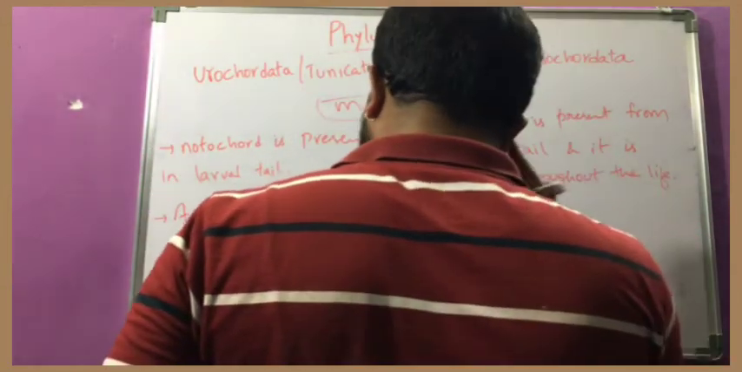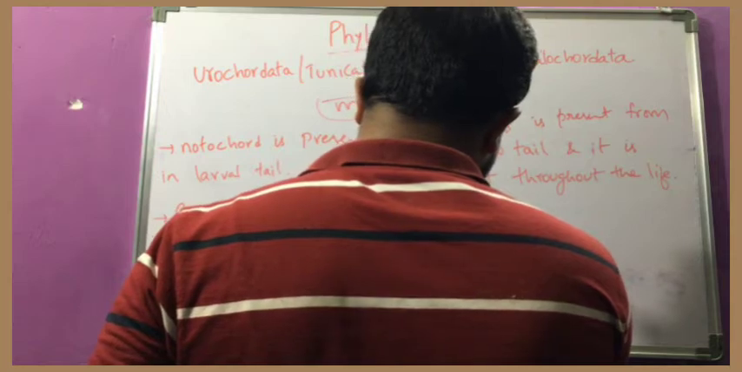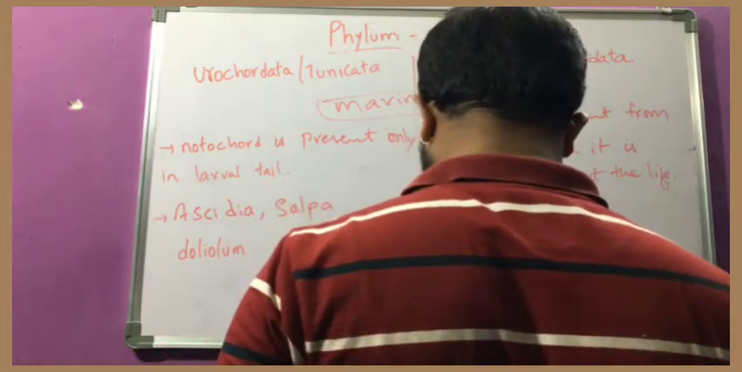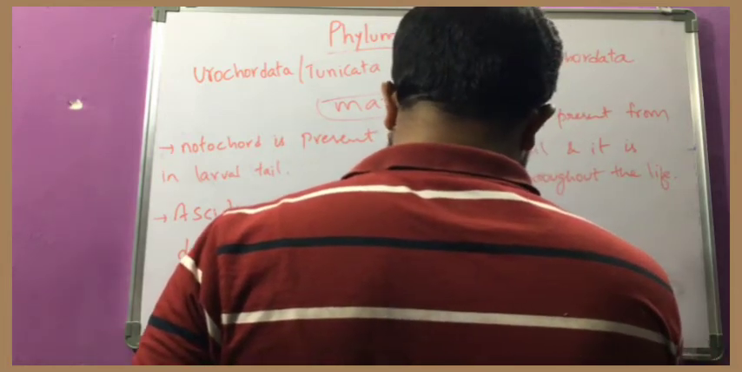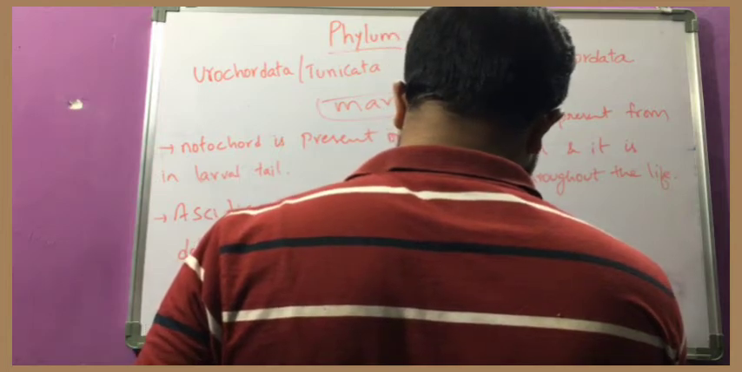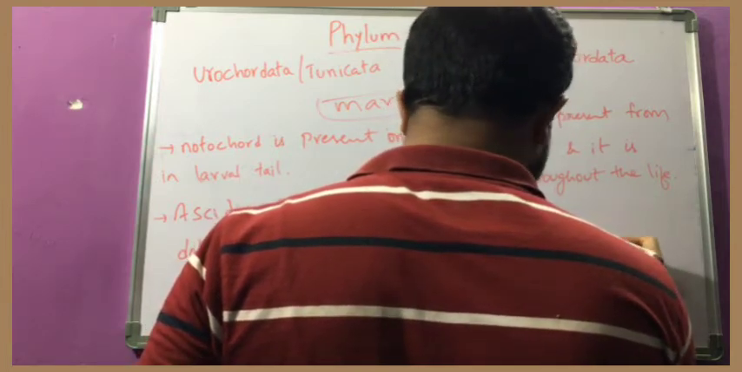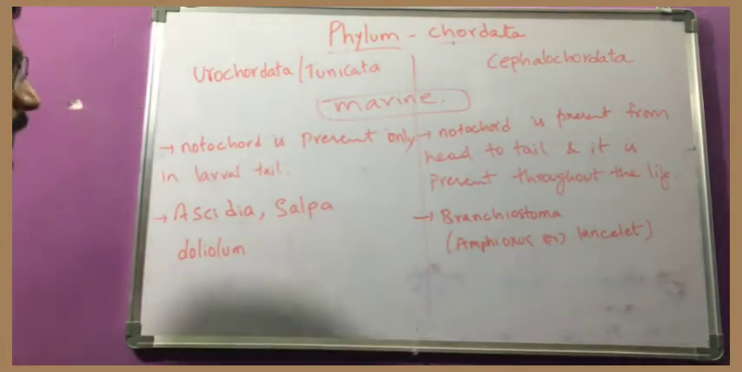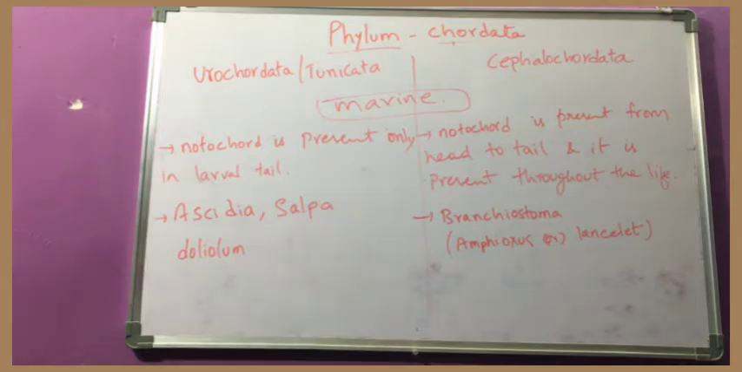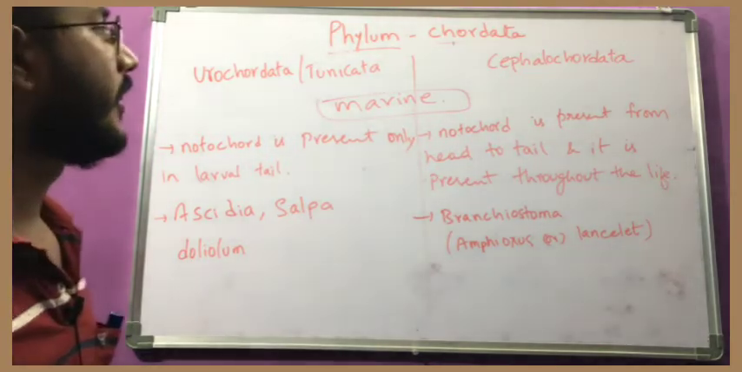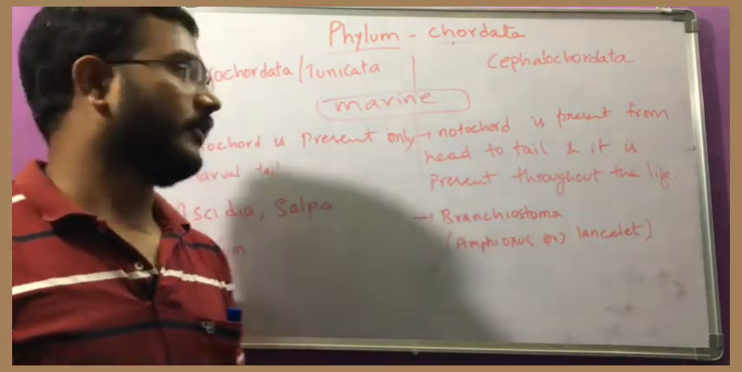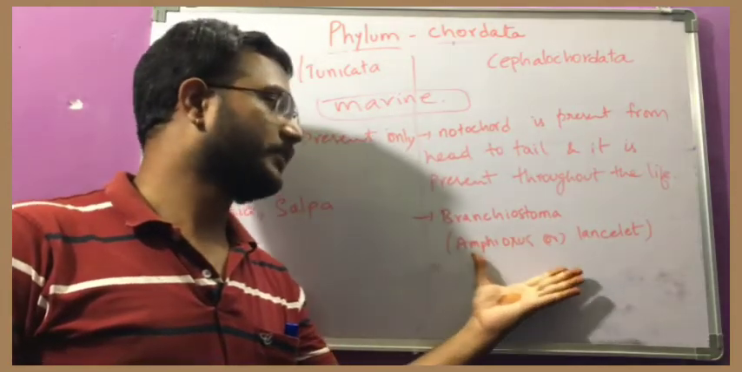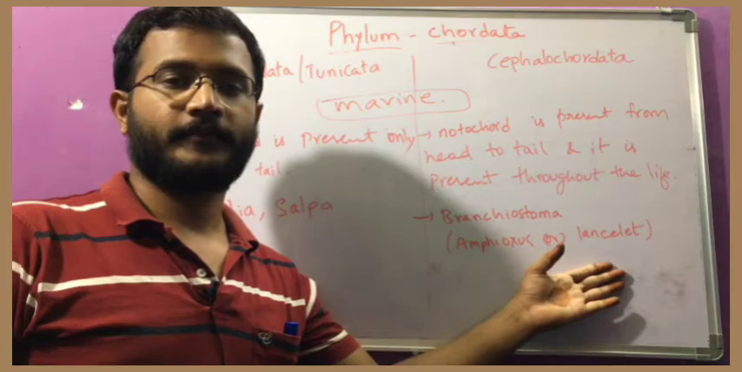And in the Cephalochordata, the example is Branchiostoma. This is also known as Amphioxus or Lancelet. So this is the name of Branchiostoma. Understand, this is the classification of the two subphyla, Urochordata and Cephalochordata. This is Ascidia, Salpa, Doliolum, and this is Branchiostoma. Another two names are Amphioxus or Lancelet.